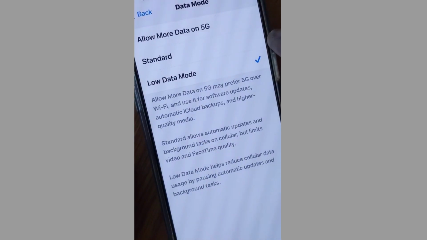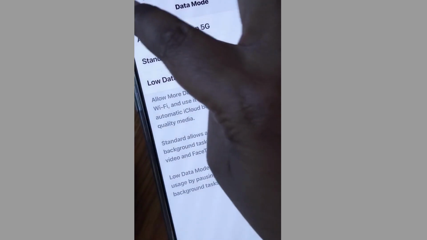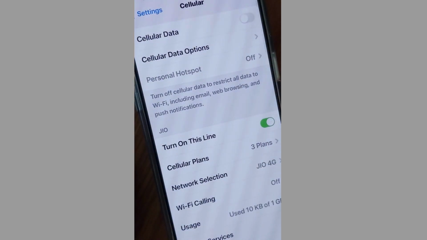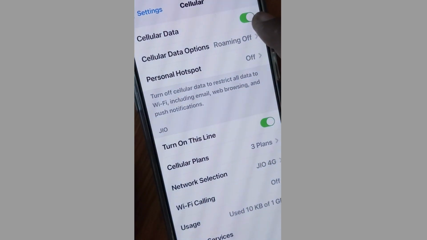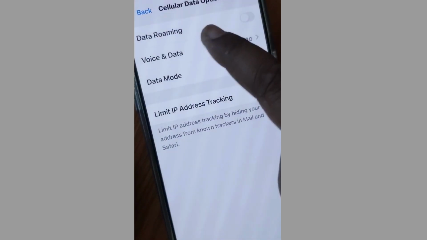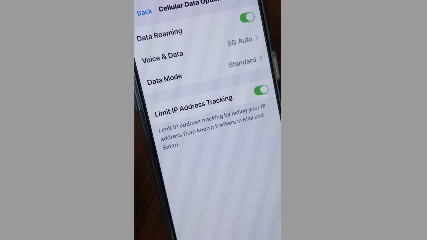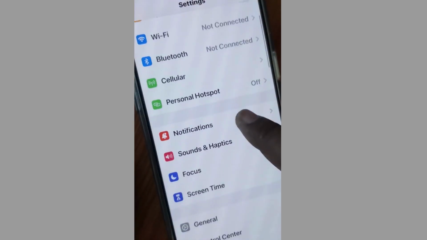SIM requirement, 5G data mode. It should be a standard mode data on 5G. Thereafter, enable cellular data and again go to cellular data option and data roaming. Enable this feature. If you are in roaming, then enable roaming data option.